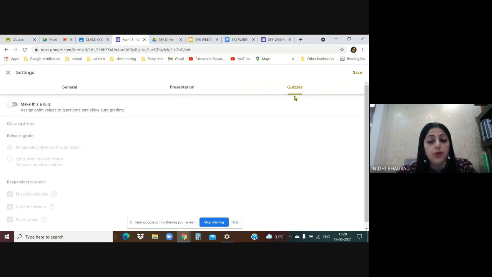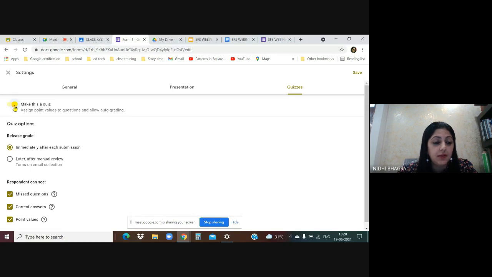Quizzes. Now, as I click on quizzes, here there is a switch. If I toggle the switch, then it gives me access to all the options below. Make this a quiz. As I click on this, make this a quiz, I've got access to all the options. Let's check. Release grades immediately after each submission. If you select this, the grades will be released immediately after submission. The moment they submit the test, it will say view score, and they'll be able to view the score.